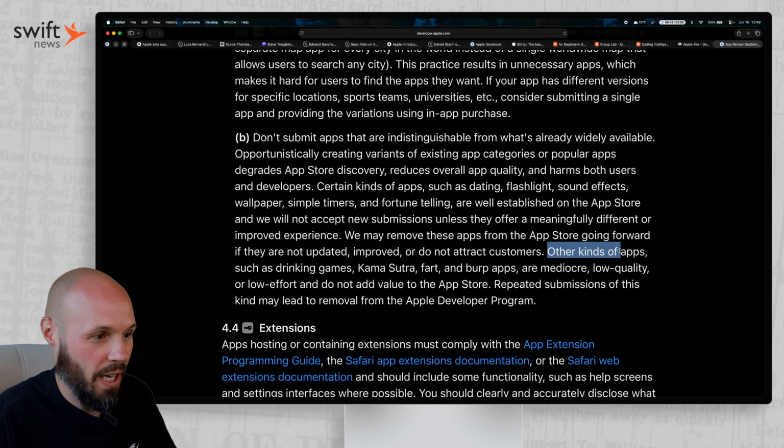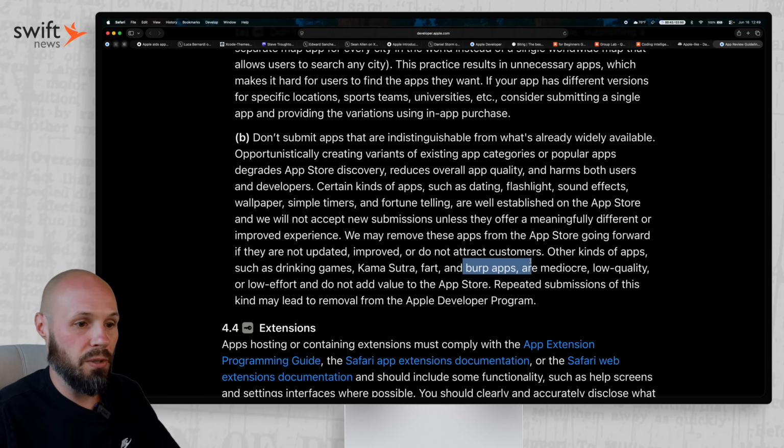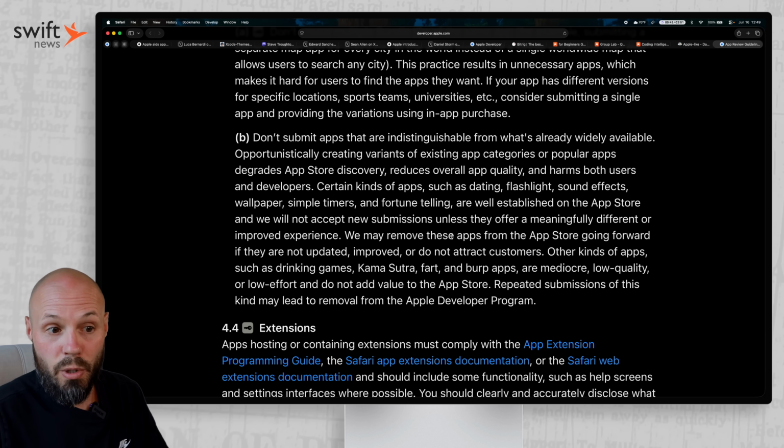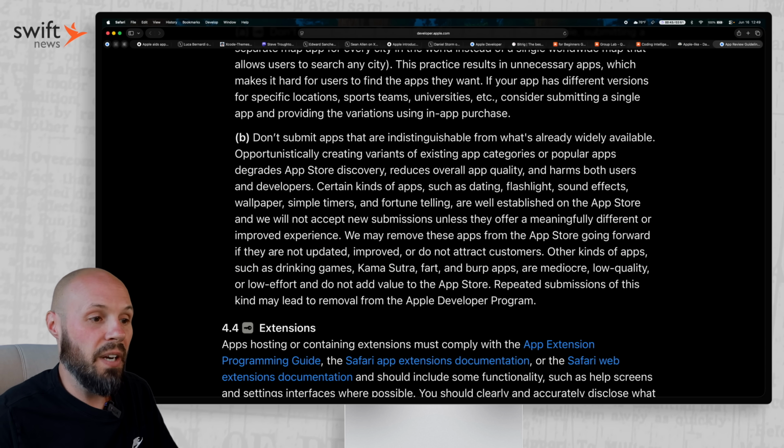And then it goes on to say, or other kinds of apps like drinking games, fart apps, burp apps. Those are all just low effort stuff. Those won't be added to the App Store. But the big thing here is that they can remove existing apps from the App Store if they're not updated, not improved, or do not attract customers.